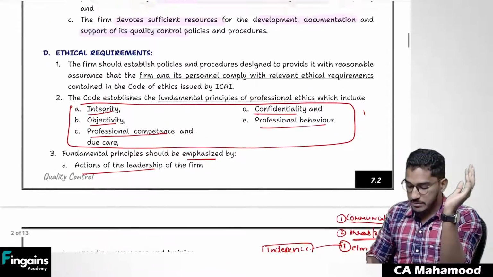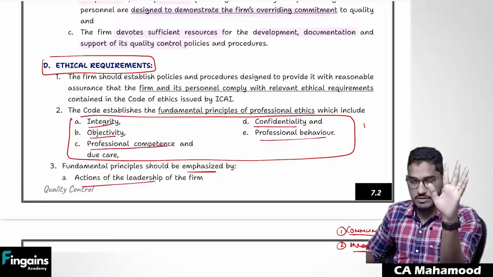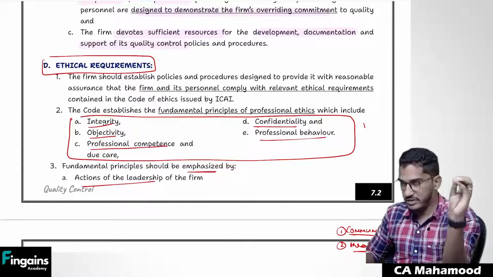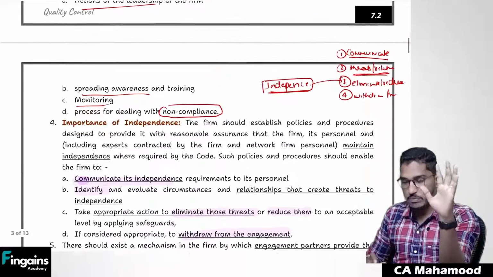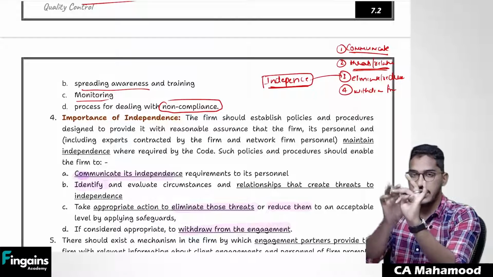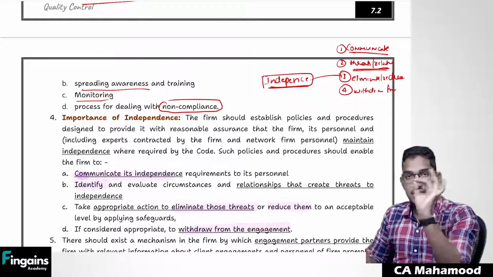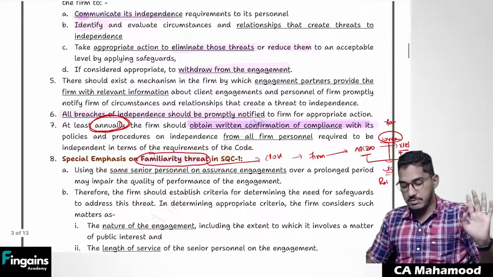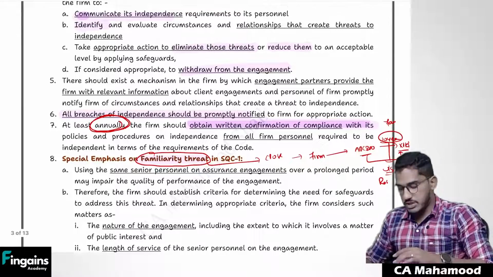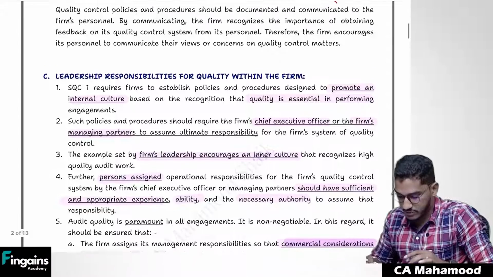Clear? So these are the policies which you need to have regarding ethical requirements. What we have seen is there are 5 ethical requirements. These ethical requirements should always be highlighted. You should always give more importance to independence. When I say independence, 4 steps: communication, identification, taking appropriate actions, and if not possible, withdrawal. And at least annually, you have to get written confirmation from all your engagement team members. And also you have to pay more attention to familiarity threat. So this is the second area in which you need to have some policies and procedures.